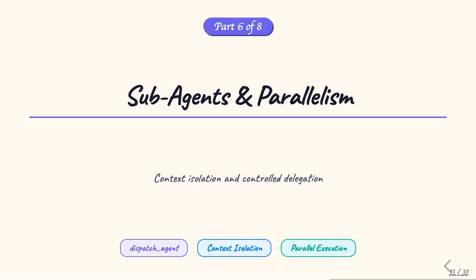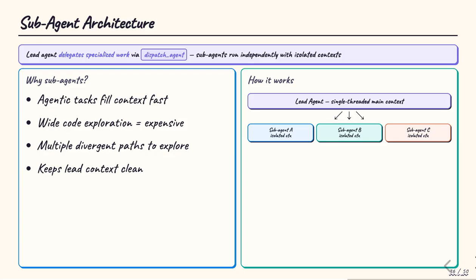Part 6. Subagents and Parallelism. For tasks of exceptional complexity, or those that require exploring multiple divergent paths simultaneously, Claude Code delegates work to subagents. These are isolated instances that run with their own context, protecting the main conversation from context exhaustion while enabling parallel exploration. Subagents are spawned via the dispatch agent tool.